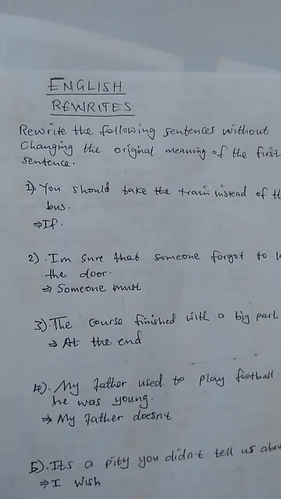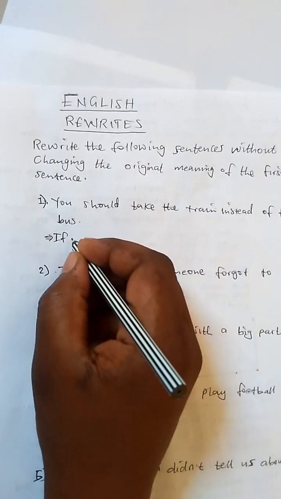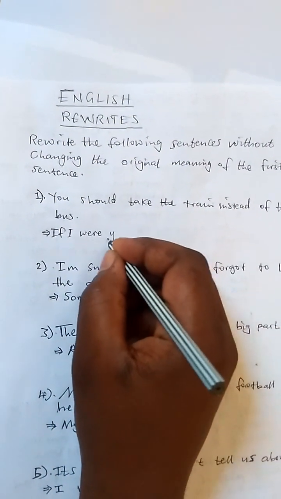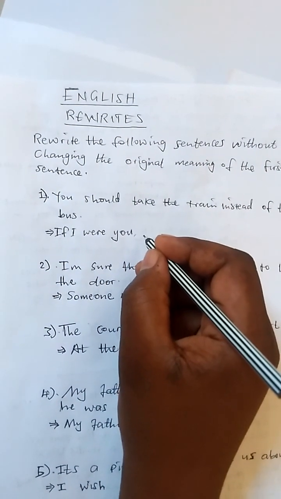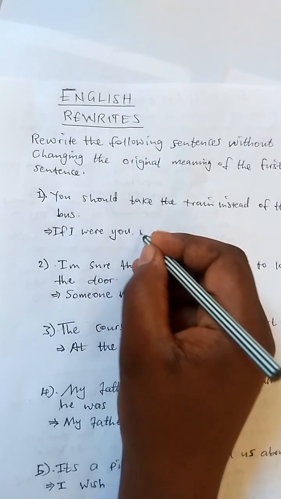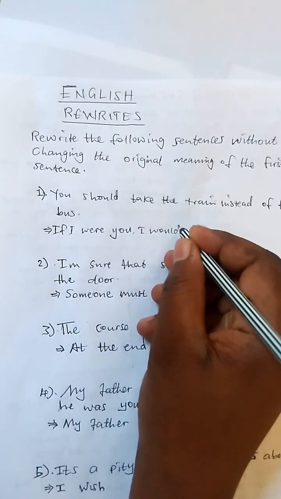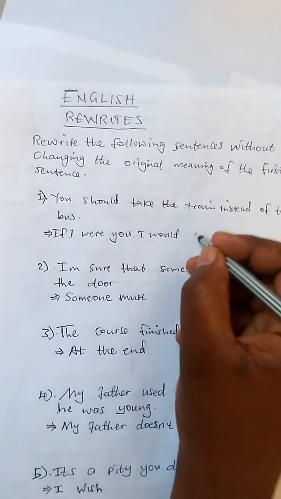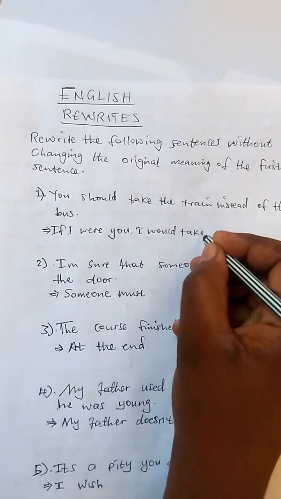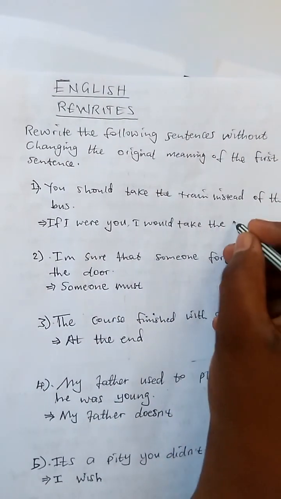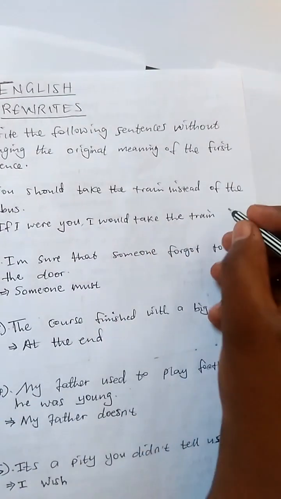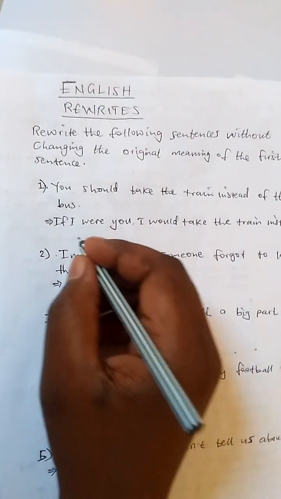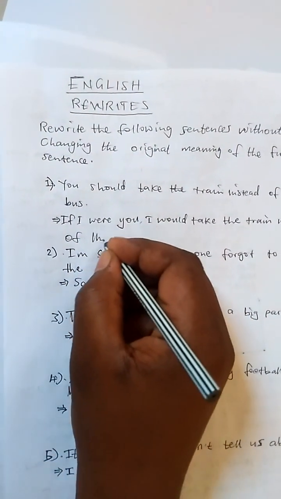So without wasting much time, we'll say, if I were you, comma, I would take the train instead of the bus.